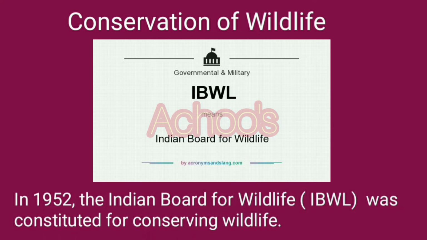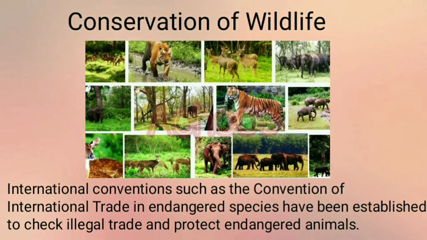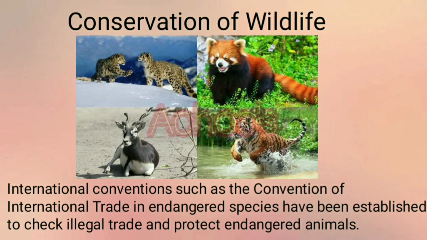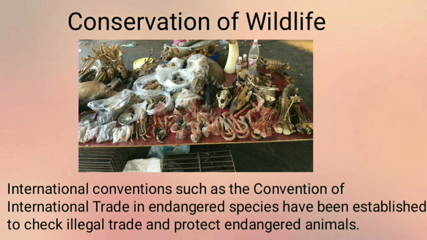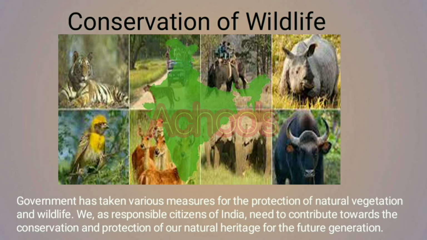In 1952, the Indian Board for Wildlife, that is IBWL, was constituted for conserving the wildlife. International conventions such as the Convention on International Trade in Endangered Species have been established to check illegal trade and protect endangered animals. So, the government has taken various measures for the protection of natural vegetation and wildlife.